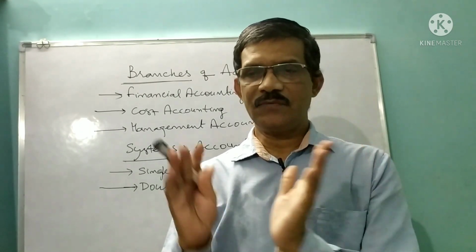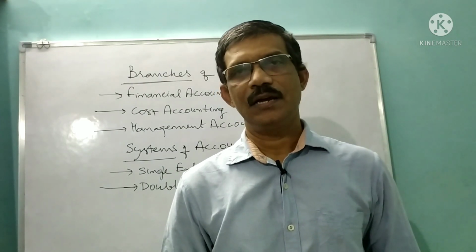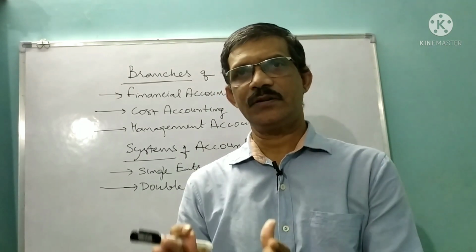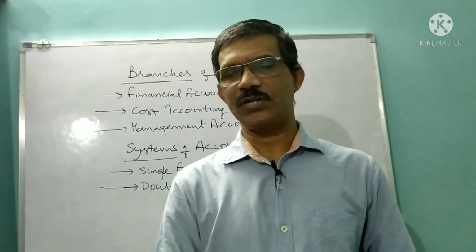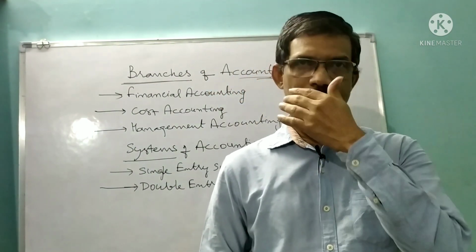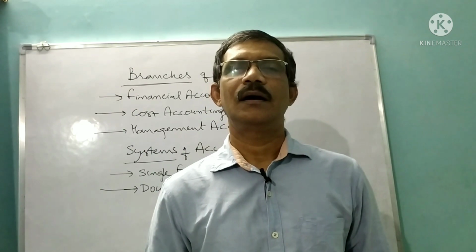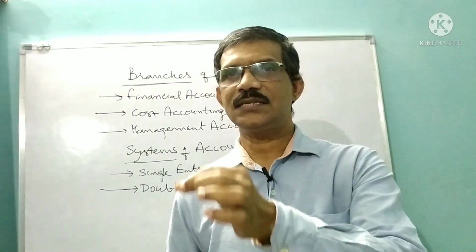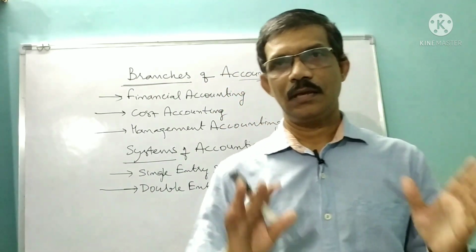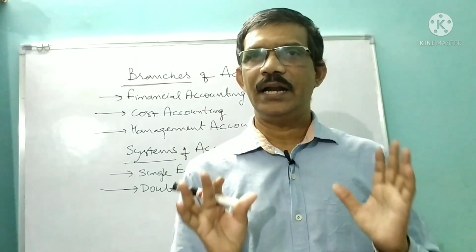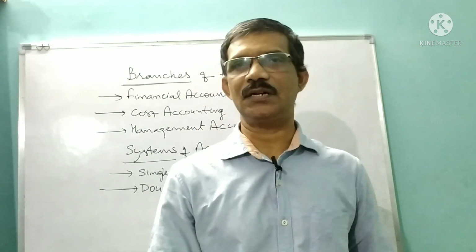So what are branches and what are systems of accounting? Please try to recollect what I said. Accounting is basically used to calculate the profit or loss of any business organization and even the financial position. At the same time, understand one more point. Profit is like a green signal and a loss is like a red signal. This simple logic will help you understand the significance of calculating profit or loss of a business organization.